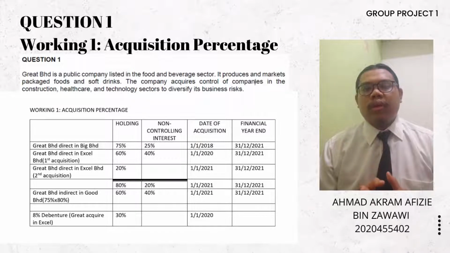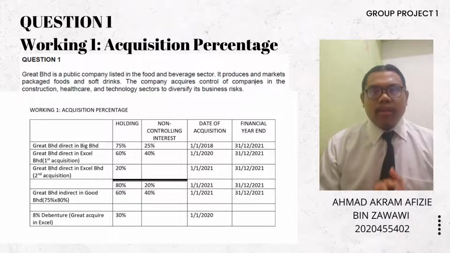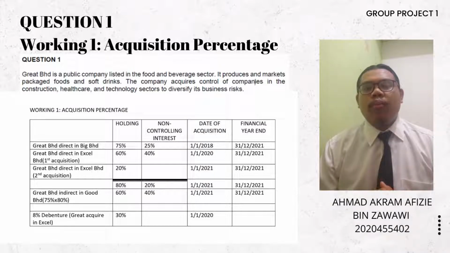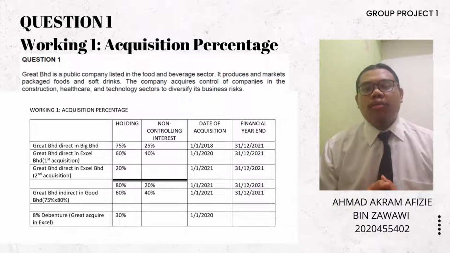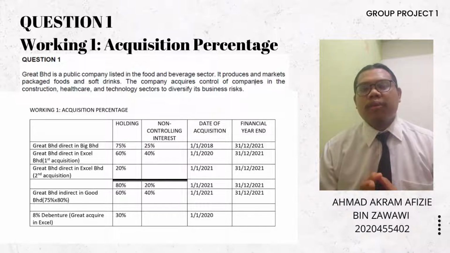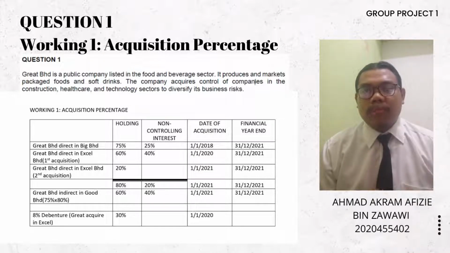From this, Great Berhad will indirectly acquire Good Berhad by 60%, and the NCI will become 40%. This is because Great holds Bid Berhad at 75% and Bid holds Good Berhad at 80%. When we calculate the effective interest by multiplying 75% with 80%, we get 60% indirect holding in Good Berhad. And the last thing is the financial year end is 31 December 2021.